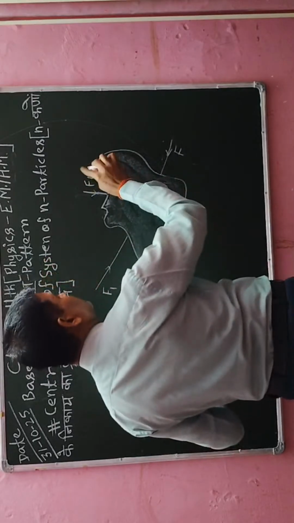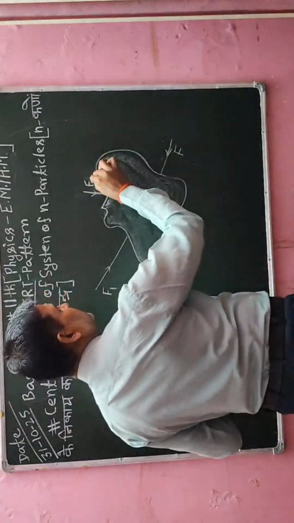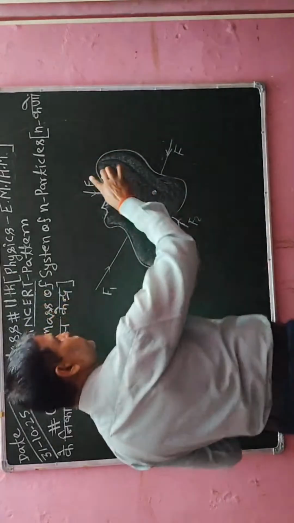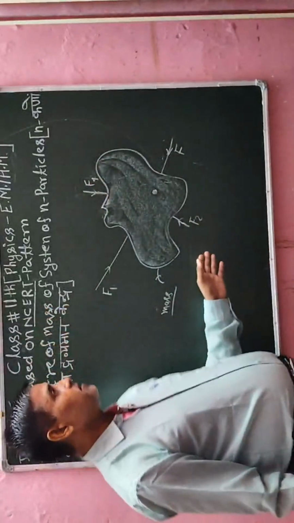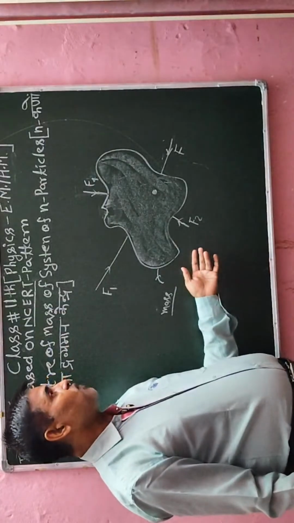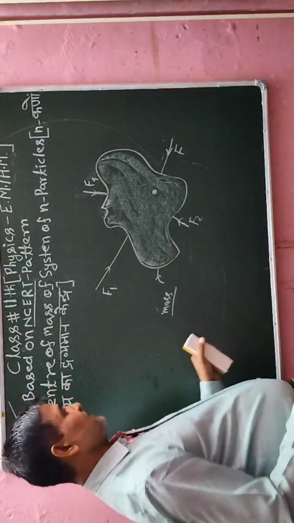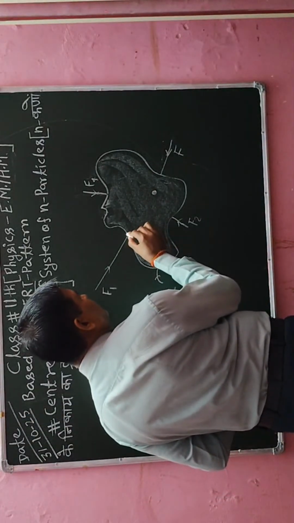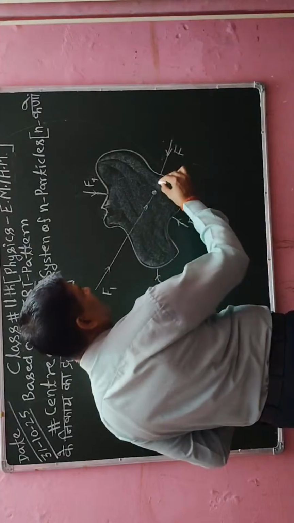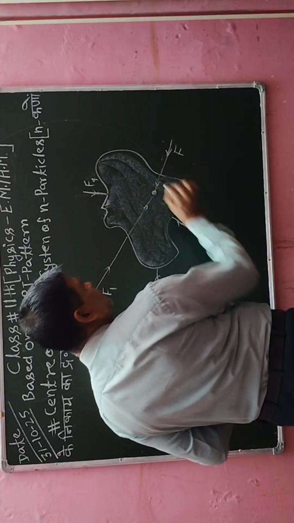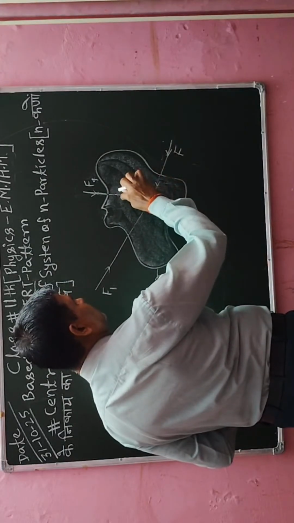Similarly, more than one, that is N forces, I can take. After taking, the concept will be that all external forces which are acting on a particular mass of an object will tend toward a single point, and that point is called the center of mass. So similarly, I can explain here properly.